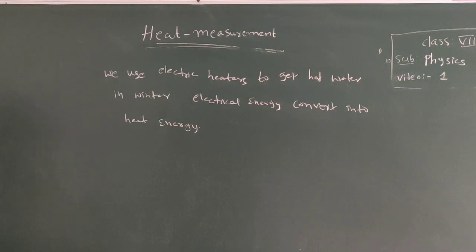Likewise, we use a gas stove and chemical energy is converted into heat. In solar heaters, solar energy is converted into heat. So in the above examples, different kinds of energies are converted into heat. In the same way, heat energy can be converted into other forms of energy. You may have heard that in a thermal power station, heat energy is converted into other forms of energy. In steam engines, heat energy is converted into mechanical energy, which helps us in moving the engines.